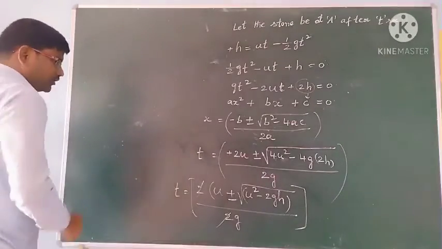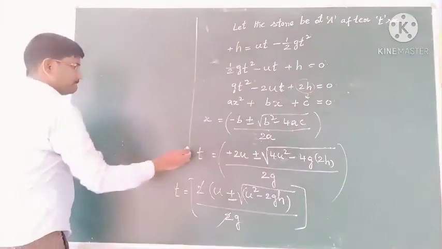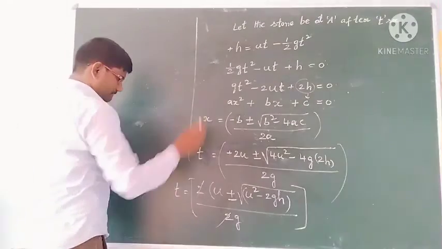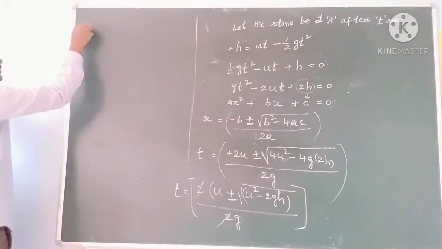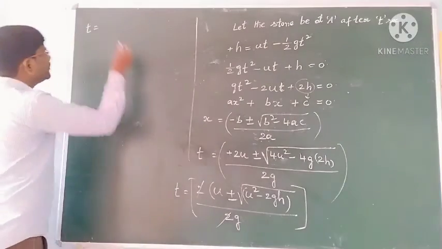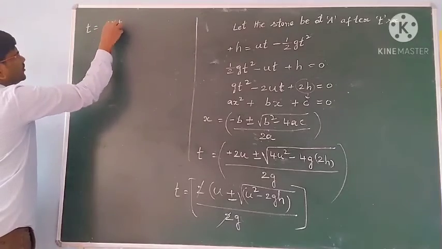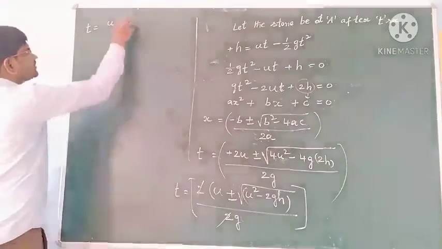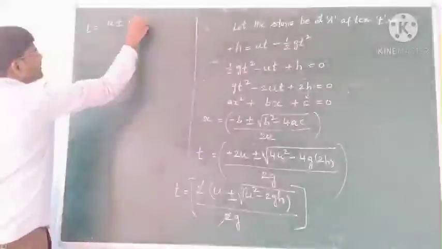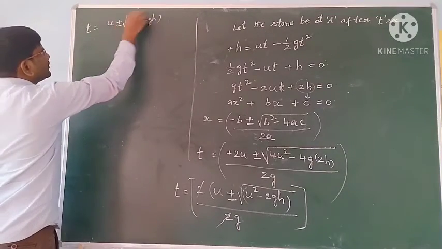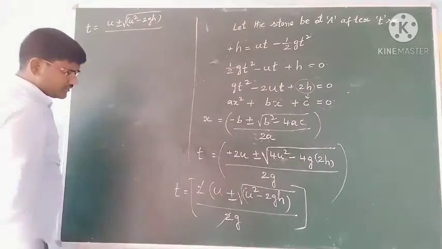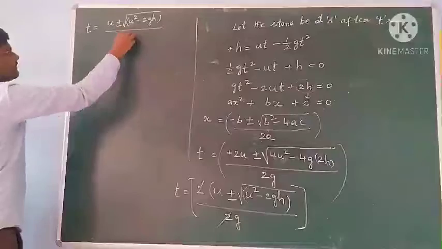So when 2 and 2 gets cancelled, then this t, what do we got? t is equal to u plus or minus u square minus 2gh whole root by g is left.